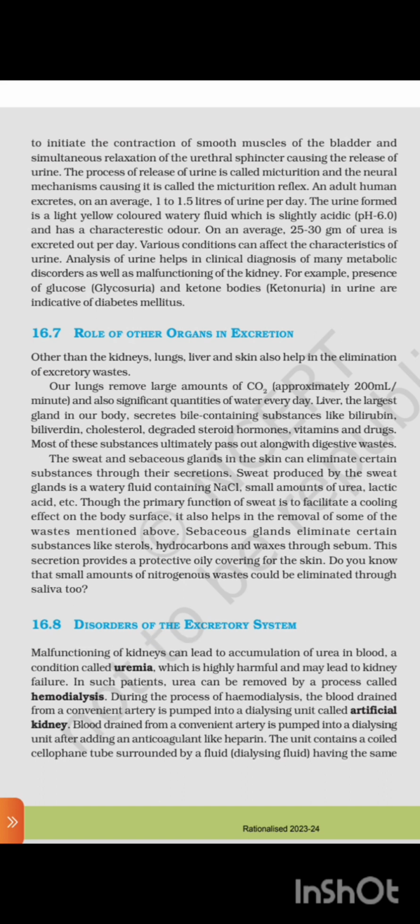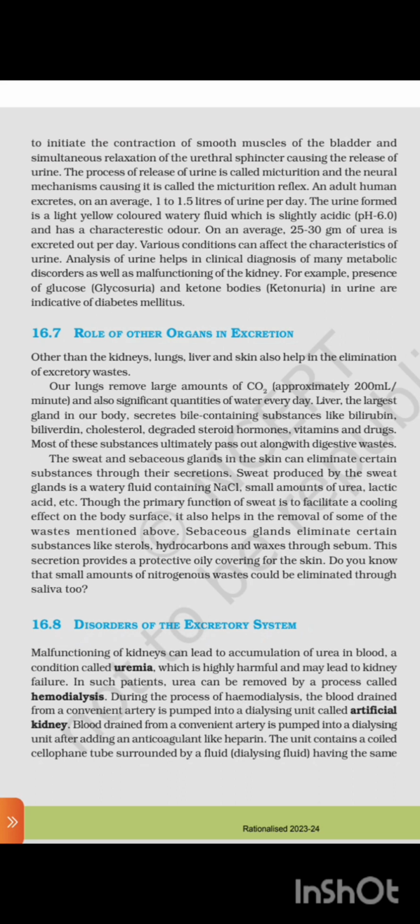16.8 Disorders of the excretory system. Malfunctioning of the kidney can lead to accumulation of urea in the blood, a condition called uremia, which is highly harmful and may lead to kidney failure. In such patients, urea can be removed by the process called hemodialysis.